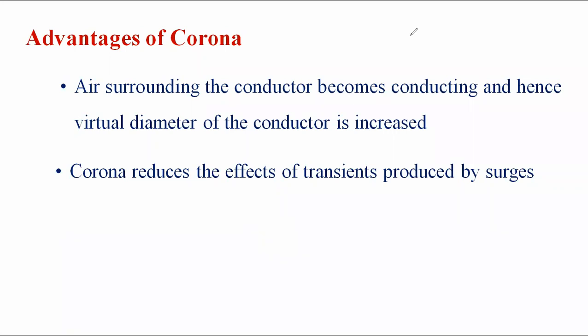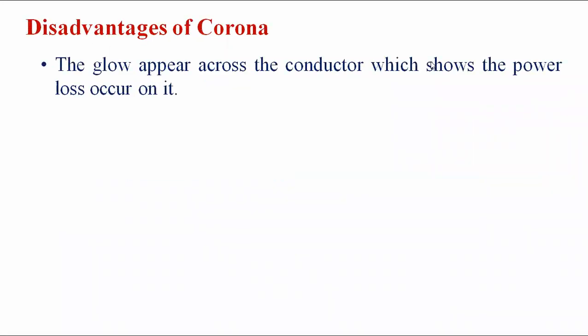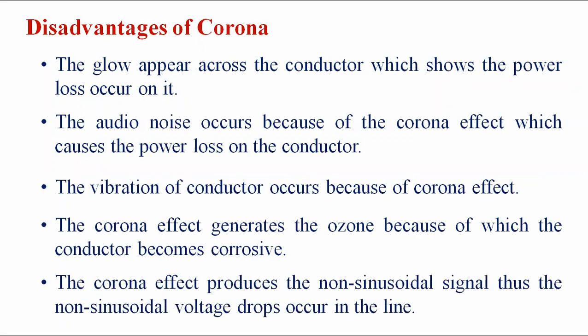And what are the drawbacks of corona in the transmission line? The drawback is the loss of energy. That is, once corona forms in the overhead transmission line, the power loss is increased. Once the loss is increased, the drawback is the efficiency; it affects the transmission efficiency. And due to the production of ozone gas, corrosion of the conductor occurs due to the chemical action. This is the major drawback.